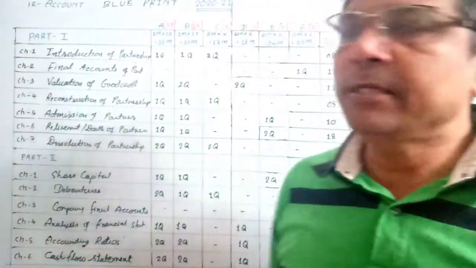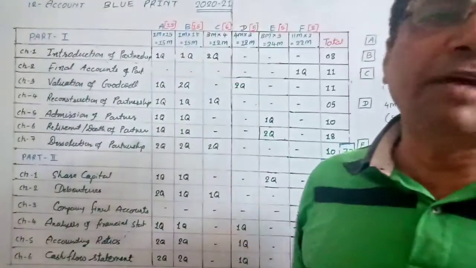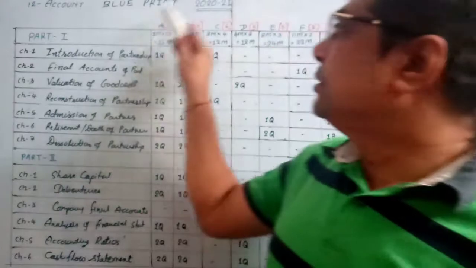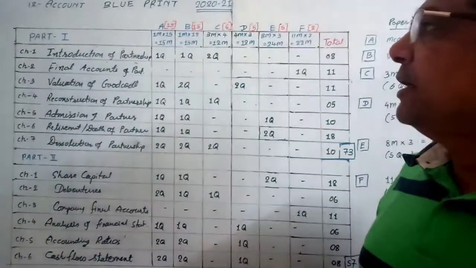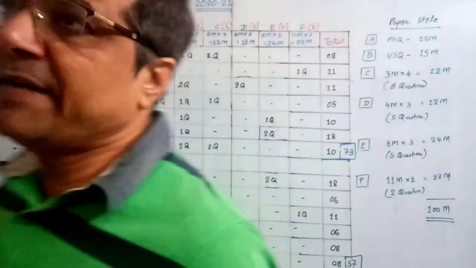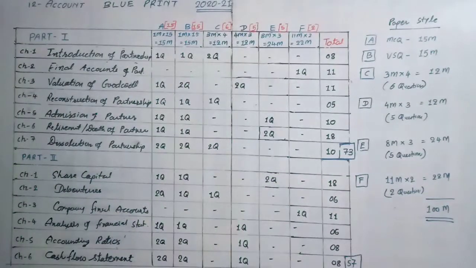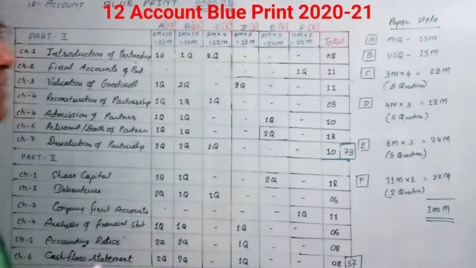Hi friends and students, this is the Standard 12th Commerce Accountancy blueprint of 2020-21, which is now new. We have to try to understand in which chapter how many marks they will ask in your board examinations and how to attend the questions in your examinations.